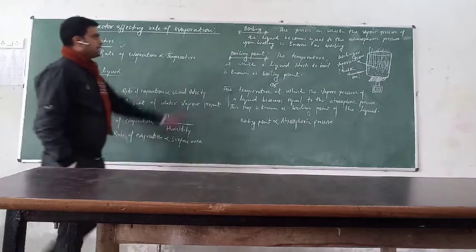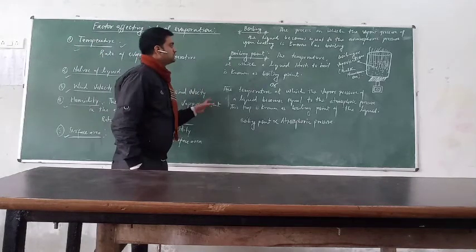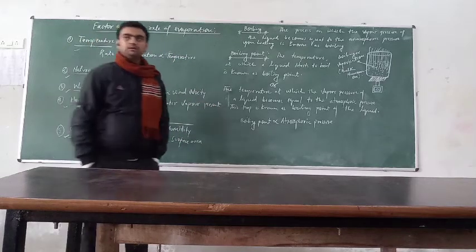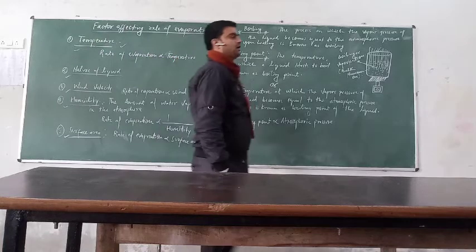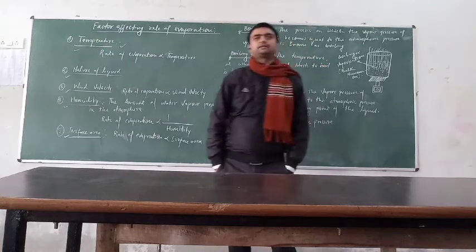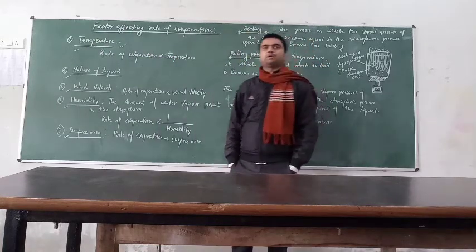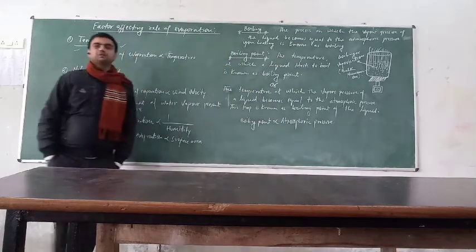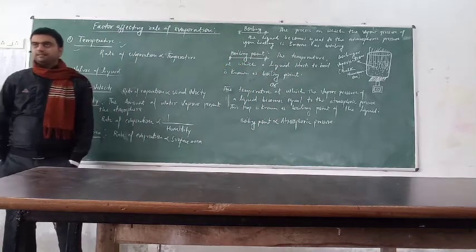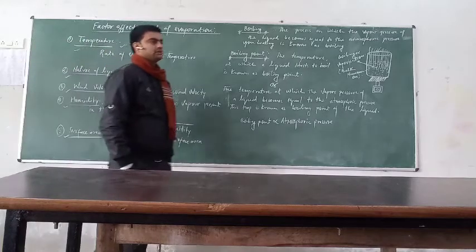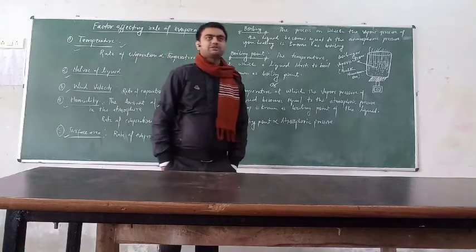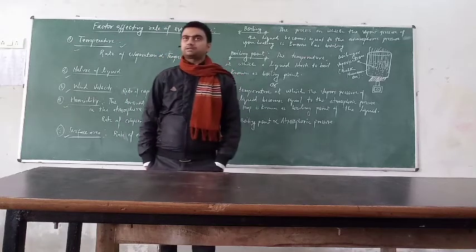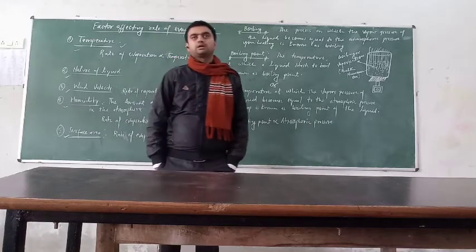Now we have two more headings. The first one is boiling and the next one is boiling point. Suppose you take a beaker, put some water and start to heat it on a spirit lamp or burner. First we observe the evaporation process and then we observe the boiling. When we start to heat any liquid, the evaporation process takes place first, and after that the boiling will occur.